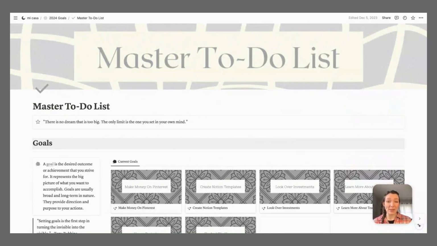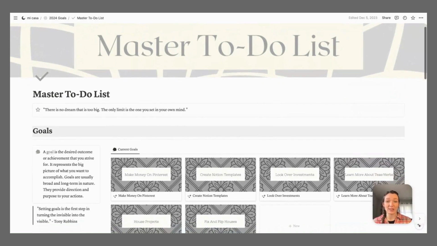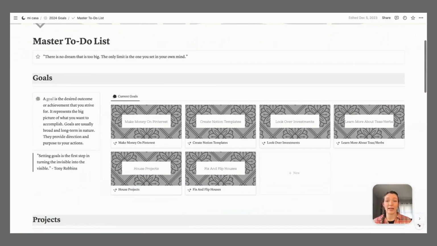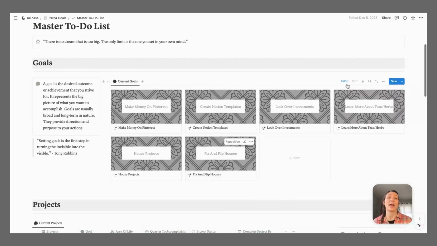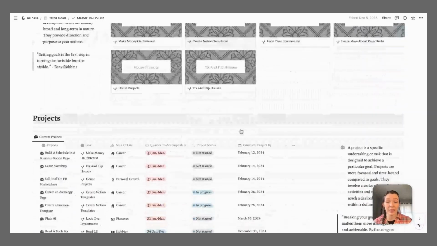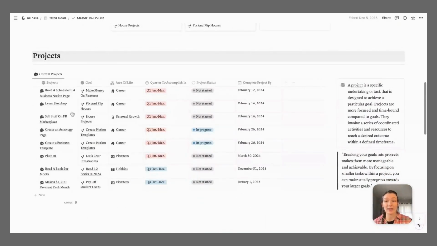So this is my master to-do list page. This is where I come when I have a goal that I want to accomplish and I need to figure out what projects and actions I need to do to make it happen. So I've got the gallery view, and I only have, I think it's 6 months out of the goals that I want to accomplish, so that I don't feel totally overwhelmed and I know what I need to focus on more regularly. And then I've got my projects. I've got them categorized by the area of life. I've got them linked up to the goal.